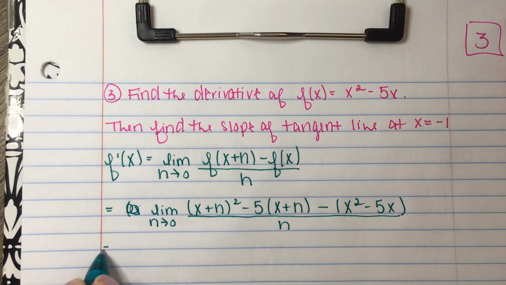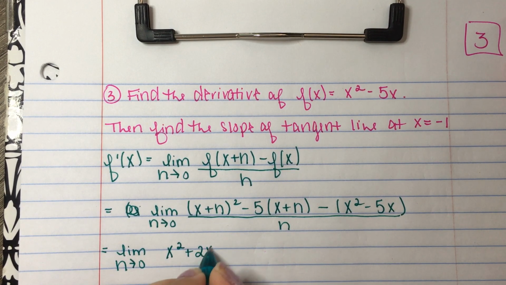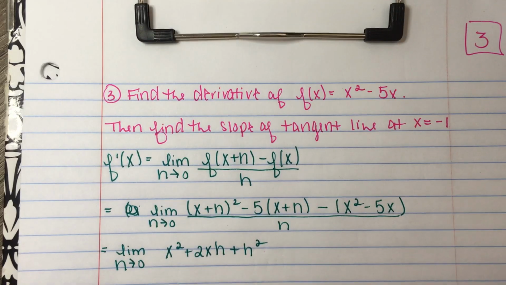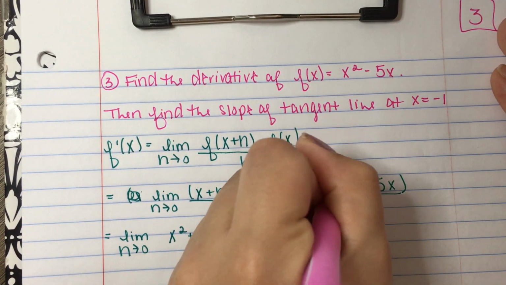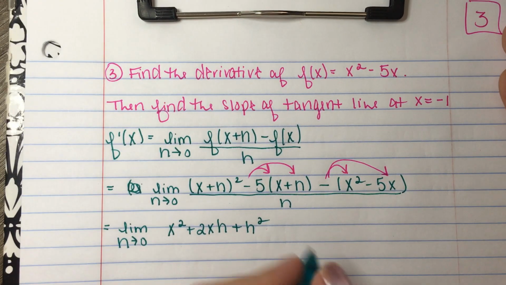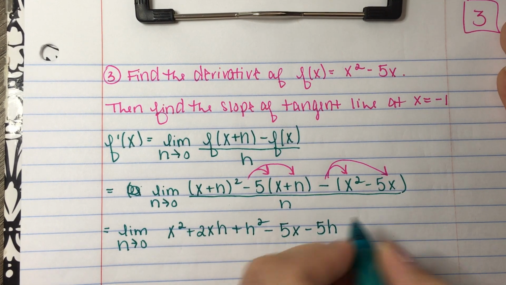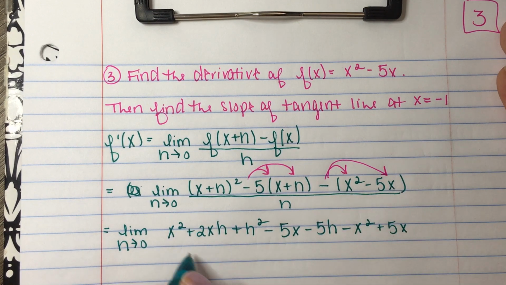All right, now we have a lot to do here up in the numerator. The first thing we're going to do is expand. You could do it off to the side. I'm going to do it right here, and that's going to be x squared plus 2xh plus h squared. And then I can distribute this negative 5. And then I can distribute this negative as well. So let's first do that negative 5. And I'm going to have minus 5x minus 5h. And let's distribute that negative: minus x squared plus 5x. And then that's all over h.